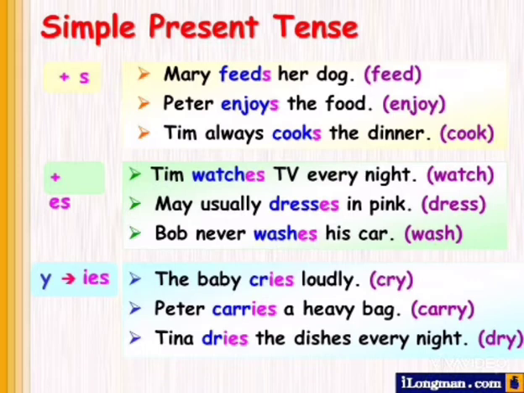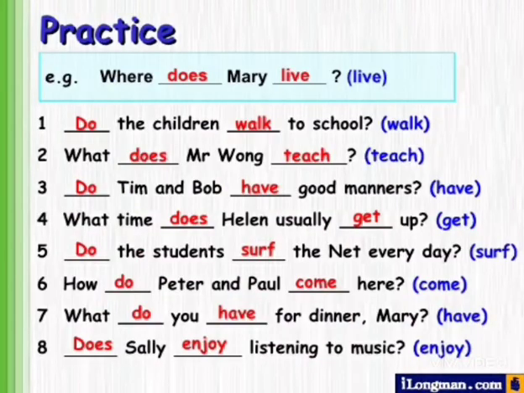Okay, now y is converted to i, and you have to add es with that. The baby cries loudly. Baby belongs to third person singular number. Peter carries a heavy bag. Peter belongs to third person singular number, and that's why carries. Now some more examples for your practice. You can practice these things at your home also.